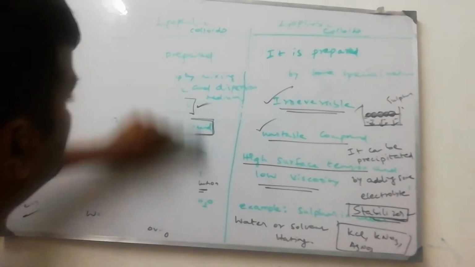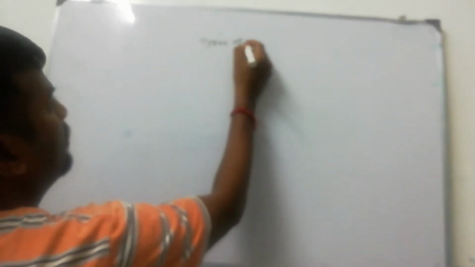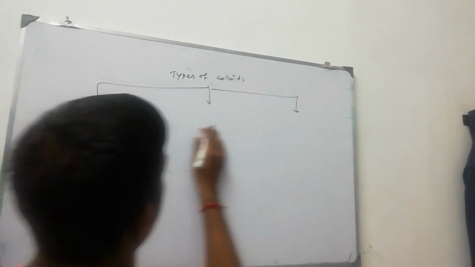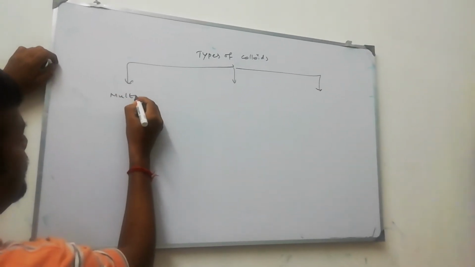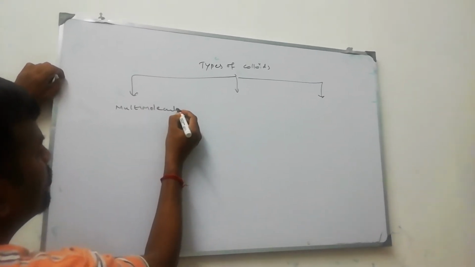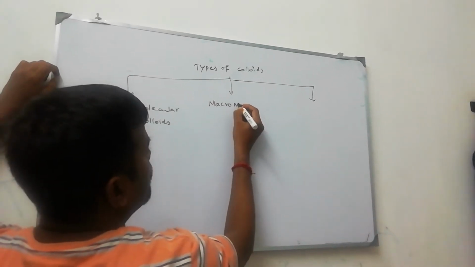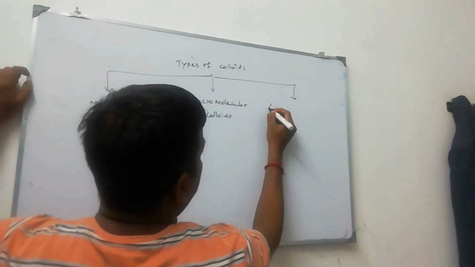Okay. Now we are going to look at the types of colloids. Depending upon the nature of the particles, we have separated colloids into 3 types: multimolecular colloids, macromolecular colloids, and associated colloids.